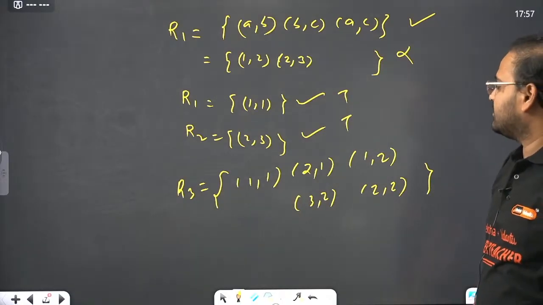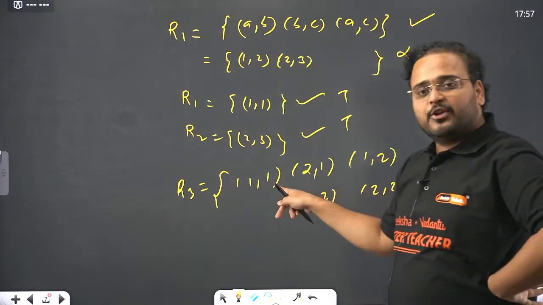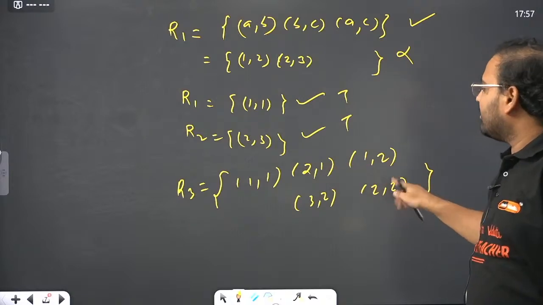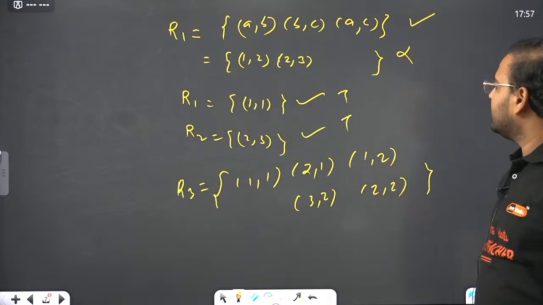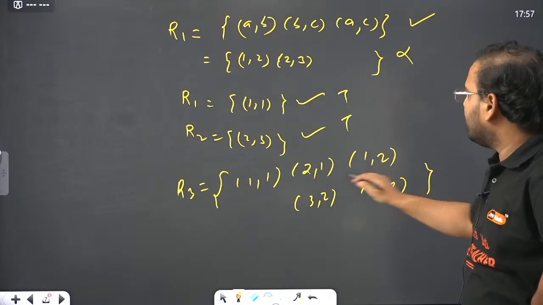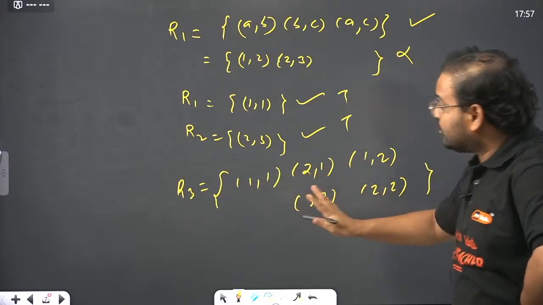Okay, let's try to check this out. So (1,1), will you check? (2,1) and (1,2) are there. If you club them together, it becomes automatically (2,2). So this is present, sir. If you take (1,2) with (2,1), it becomes (1,1). That is also there, sir.